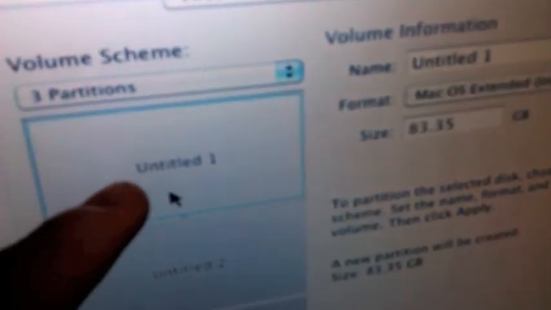You must make it Mac OS Extended (Journaled) for the first 2. Then you go to the last one and make it MS-DOS (FAT), almost the second to last option. Then you press Apply.